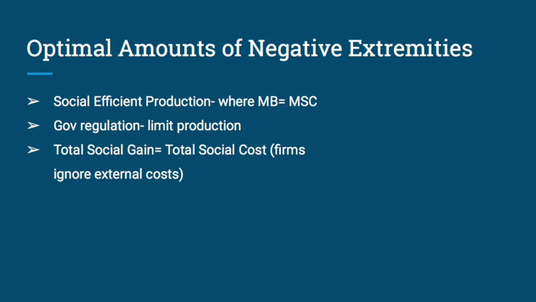Now, the last thing we'll talk about in terms of negative externalities is the optimal amount. So when you're producing socially efficiently, where marginal benefit equals marginal social cost is usually where you should produce with negative externalities. In terms of government regulation, they try to limit the production of it so that you still get the product out, but the negative effect to society is decreased. And the total social gain equals the total social cost because firms ignore the external costs.